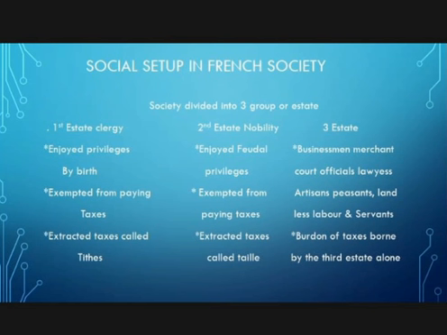The third estate includes businessmen, merchants and court officials, who work under the clergy and nobility. So they are in the clutches of the clergy and nobility. We should remember this very significant point: the first estate and second estate enjoyed privileges by birth and were exempted from paying taxes to the government.